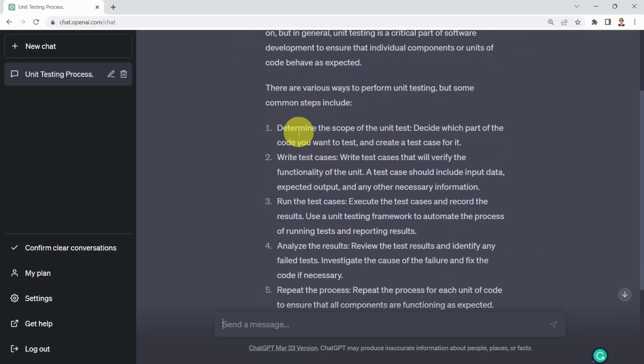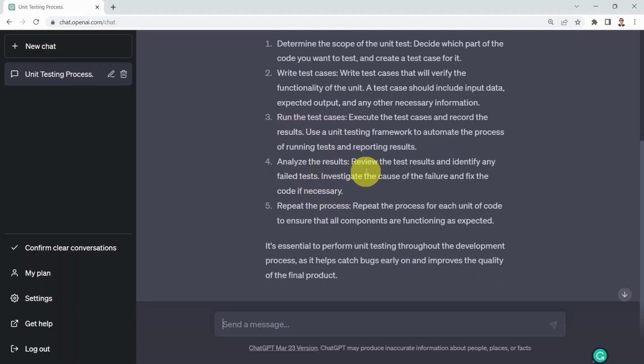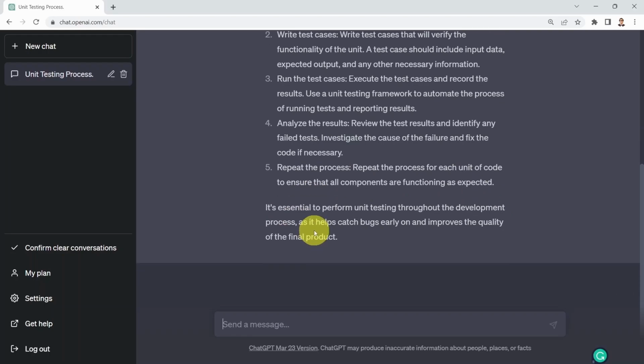First, you need to determine the scope of the unit test. You need to write your test cases. And then you need to execute or run those test cases. Then you need to analyze the results and identify the failed tests. Then finally, repeat the process afterwards. And basically, it's concluding by telling you it's essential to perform unit testing throughout the development process, as it helps catch bugs early on and improve the quality of the final project. Okay, pretty good answer.